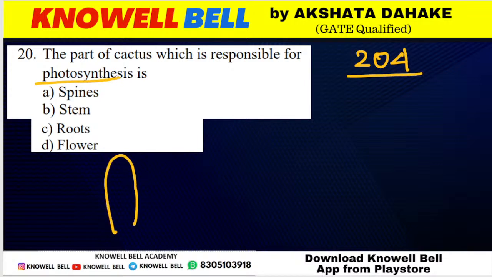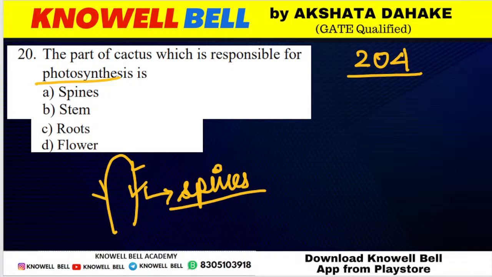In cactus, you would have seen that leaves are modified in the form of spines. So which part of cactus performs photosynthesis? Spine, stem, root or flowers? Which part performs the photosynthesis? A, no, A is not the right answer. Yes, Hemishri. The correct answer for this question is given by only two students, Kanishka and Hemishri.